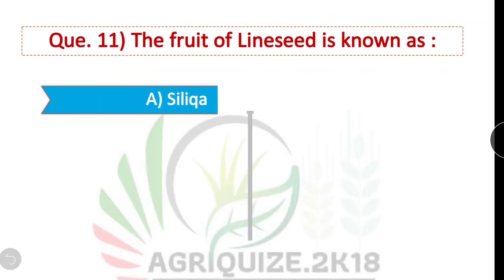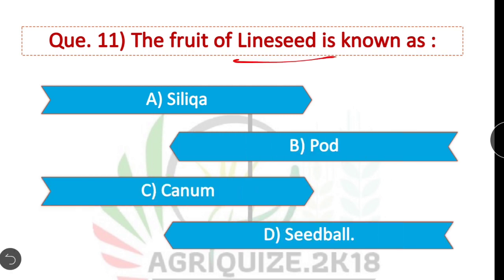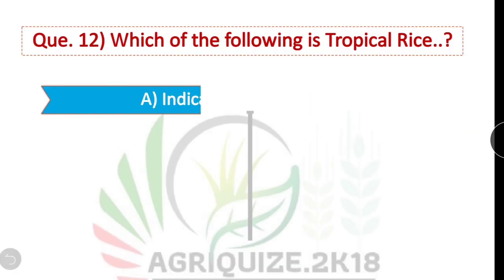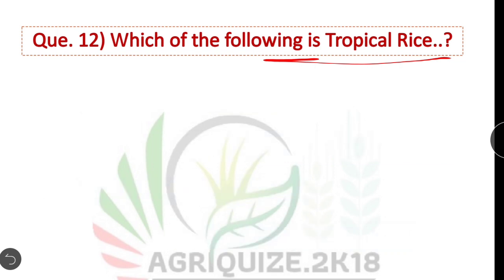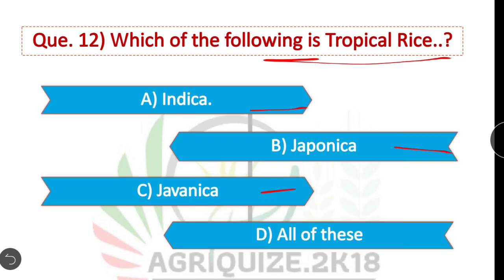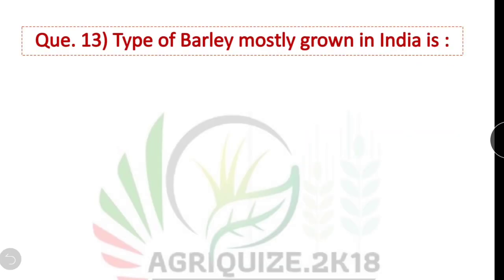Question 11. The fruit of linseed is also known as. Option D is correct. The fruit of linseed is known as seed ball. Question number 12. Which of the following is tropical rice? There are 3 varietal classifications of rice, that is Indica, Japonica and Javanica. Among these, Indica, option A is correct. Indica is tropical rice.